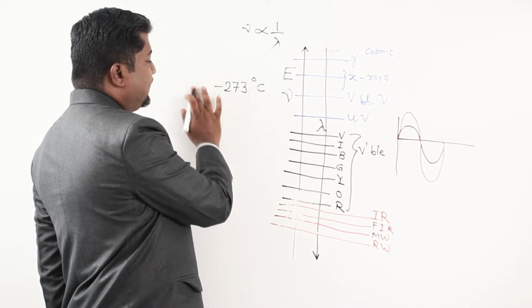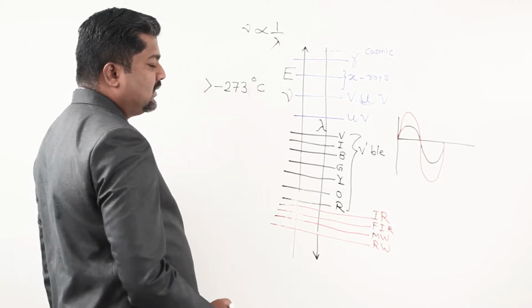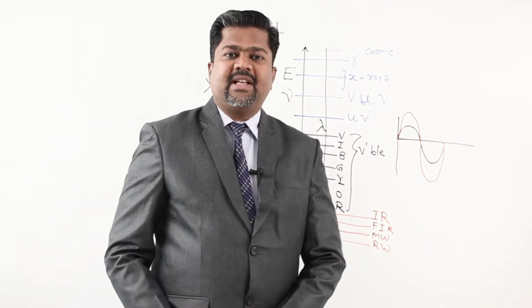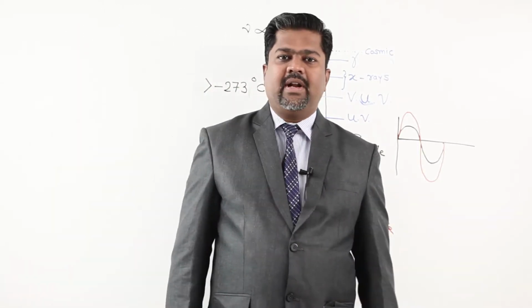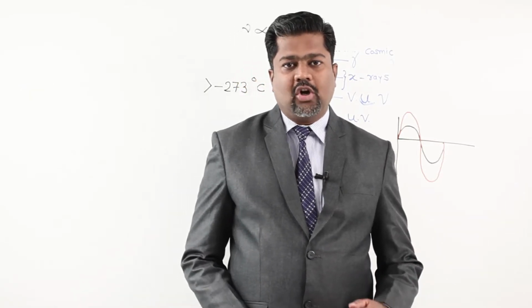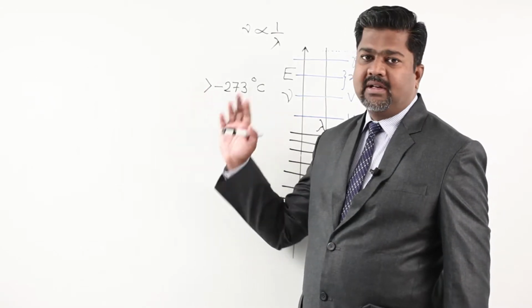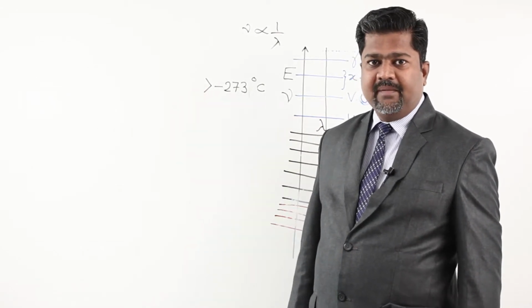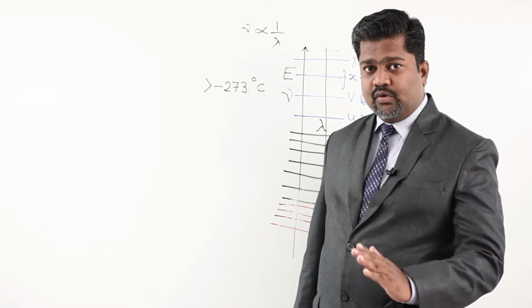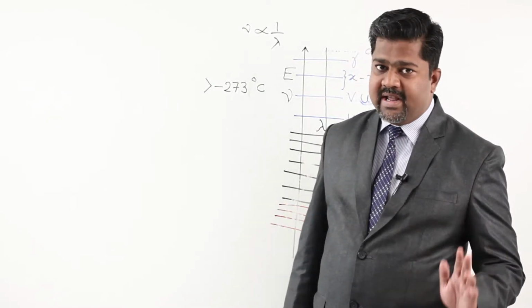So any temperature which is greater than this, if temperature is greater than this, then this is called a hot body. So is ice a hot body or not? The answer is yes, because ice has a temperature which is greater than -273 degrees Celsius. So 0 degrees, don't consider it cool, it is hot, and so it is emitting infrared radiation.